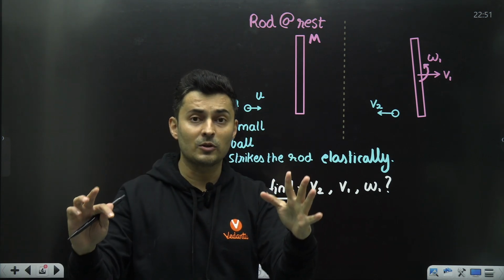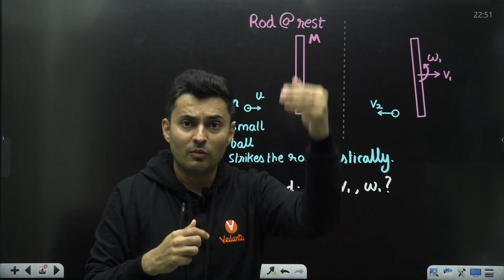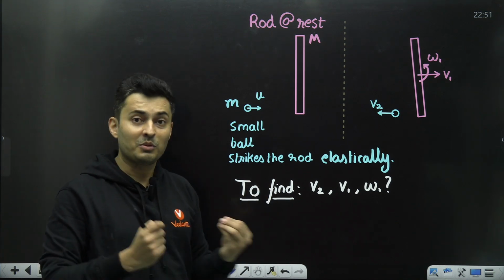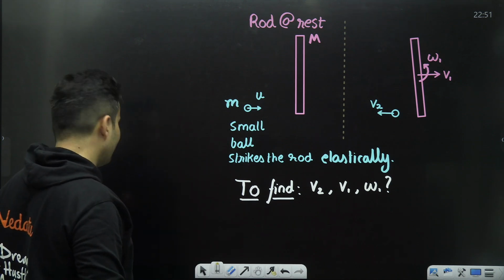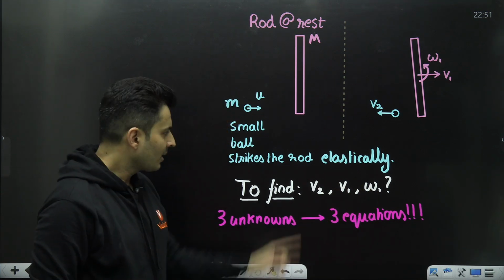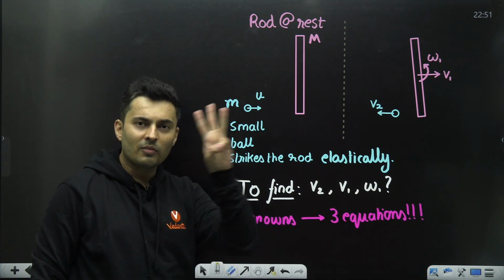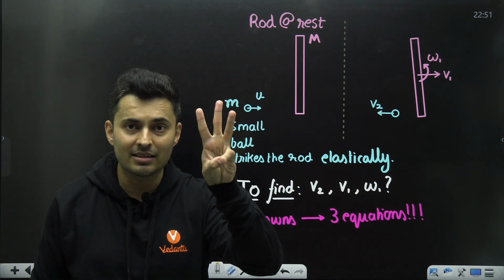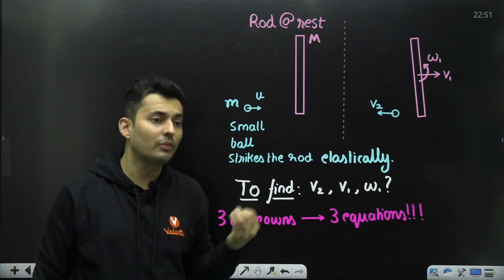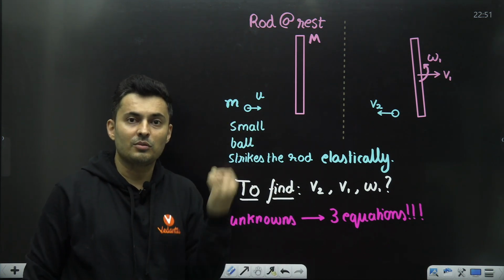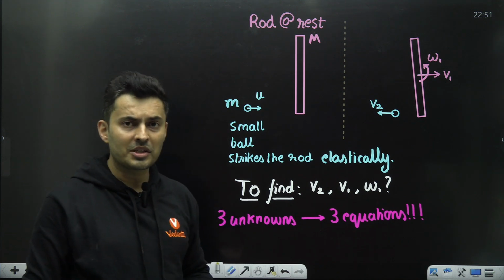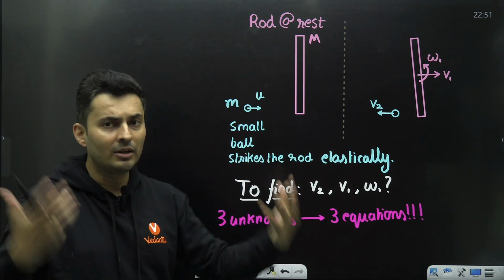There are so many varieties of questions. Even if you open HC Verma, there are varieties of questions on this, one after the other. And there is a hidden concept which we are going to discover very soon. So let's start with it. Obviously, here we have three things to be found: v1, v2, omega 1. Mathematically speaking, if you need three things, you need three equations. So we need to think about three laws or three different physics equations which will help me find these three different unknowns. At least there will be three equations. Maybe new variables might come and it may lead to even more equations.